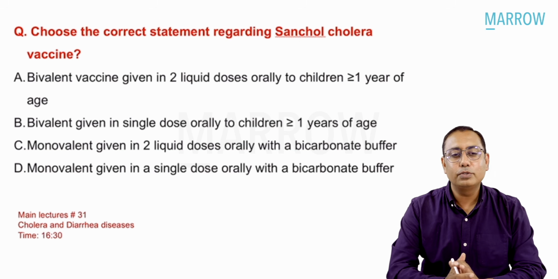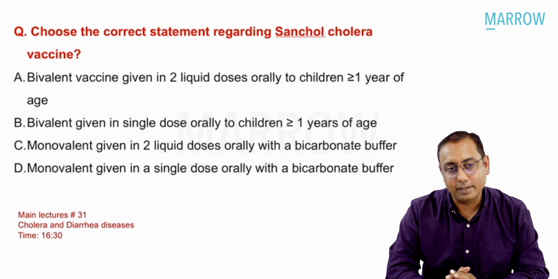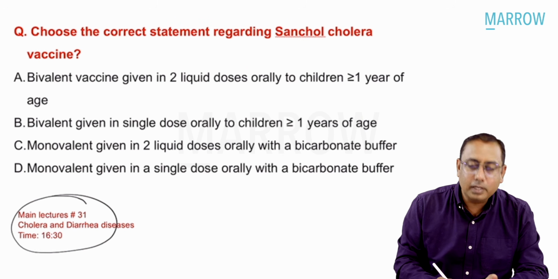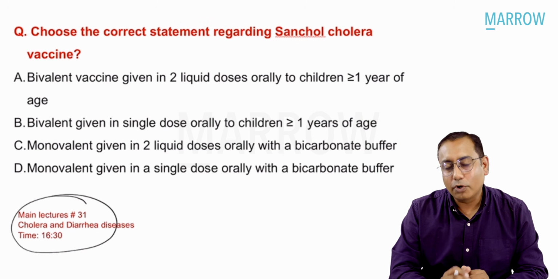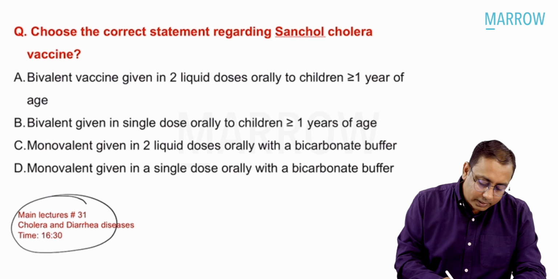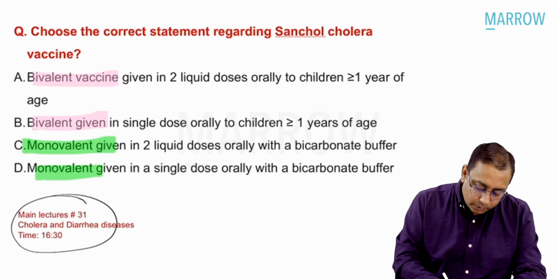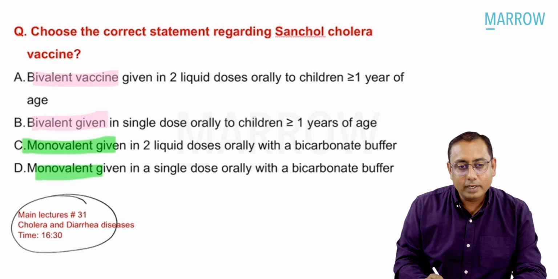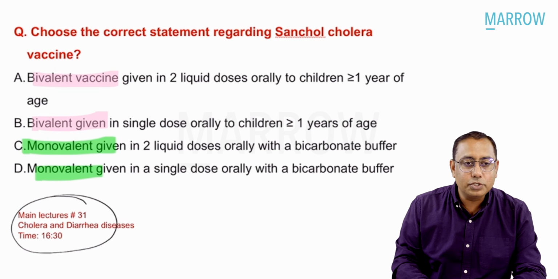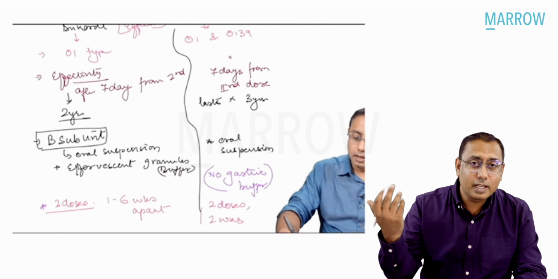Coming to the next MCQ: choose the correct statement regarding the Shanchol cholera vaccine. Cholera vaccines were again discussed directly. This question is from lecture video number 31. There are two cholera vaccines, Dukoral vaccine and Shanchol vaccine. Whether it is a bivalent or a monovalent vaccine was the main game point which you had to see in the MCQ.